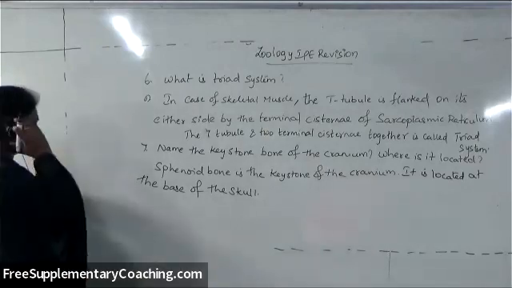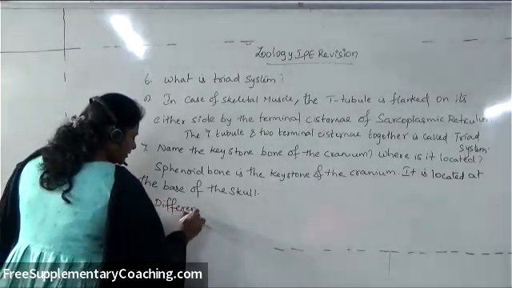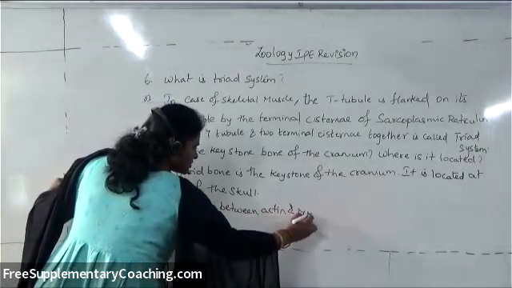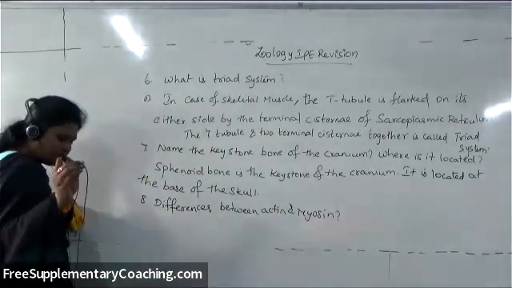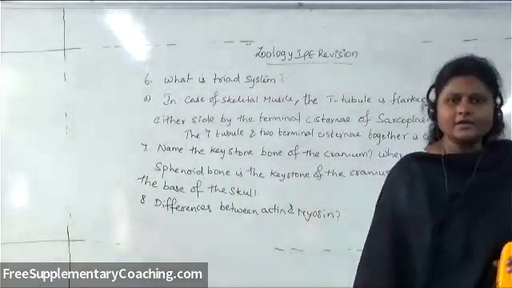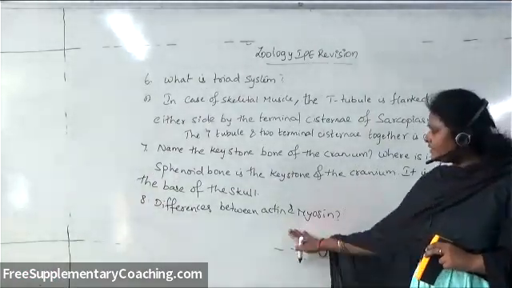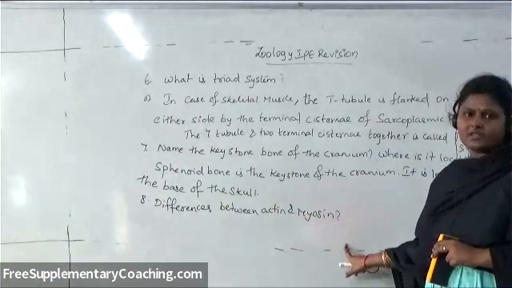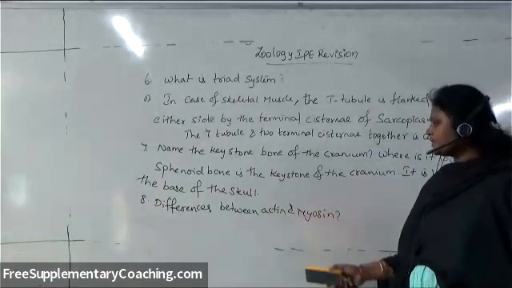Apart from that, we have discussed the differences between actin and myosin, which is another important question. This question also, in the previous session, in the question paper, I have discussed with you. Once again, I am repeating the differences between actin and myosin. Actin is a thin filament, whereas myosin is a thick filament.